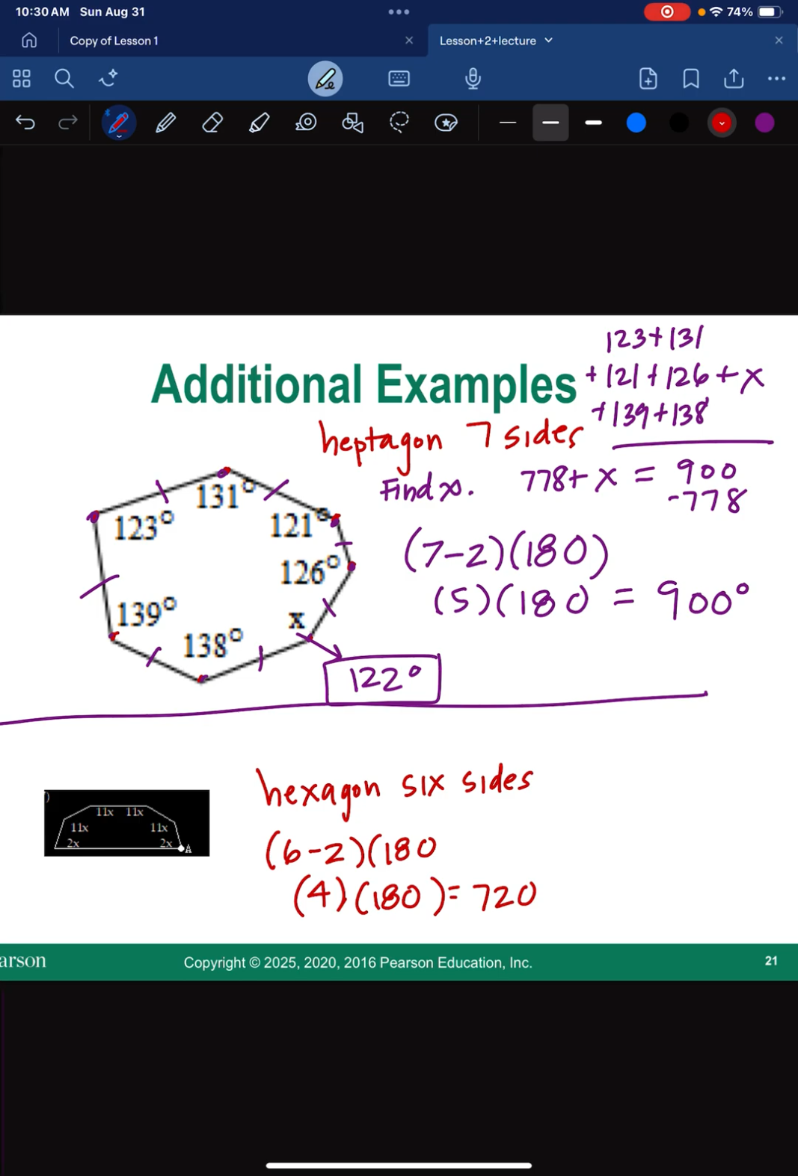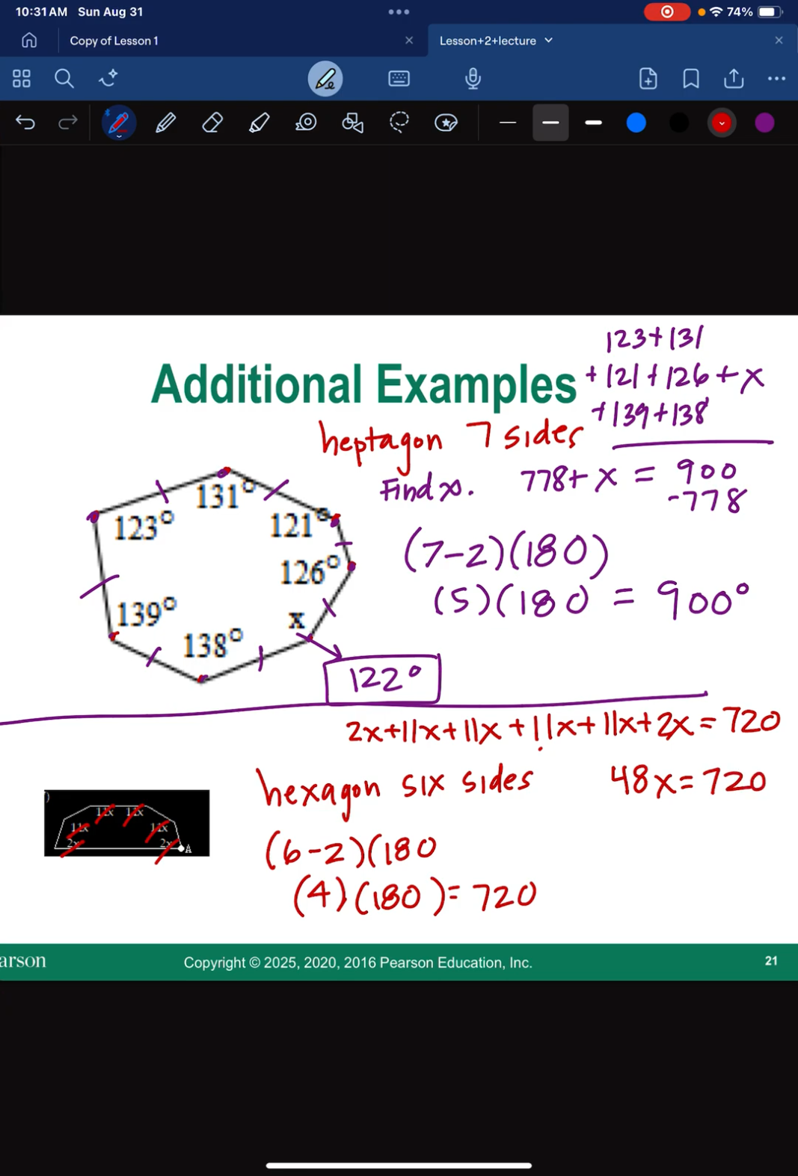Okay, so let's go around. We have 2x plus 11x plus 11x plus 11x plus 11x plus 2x would equal 720. Let me double check them. 2, 1, 1, 1, 1, 2. 4 11x's and 2 2x's. All right, so if we add up all of our x's, we have 2 plus 11, 11, 11, 11, and 2. So that's going to give us 48x.